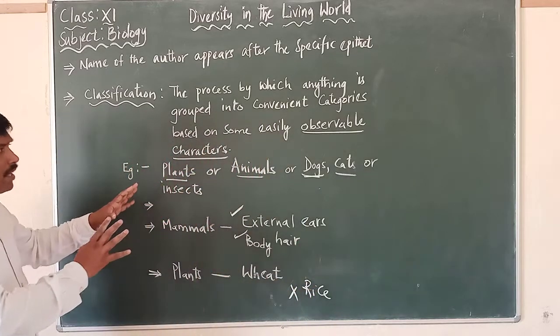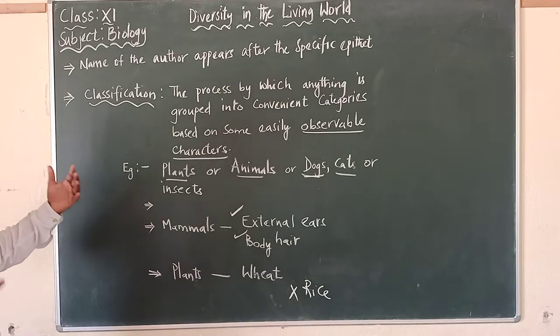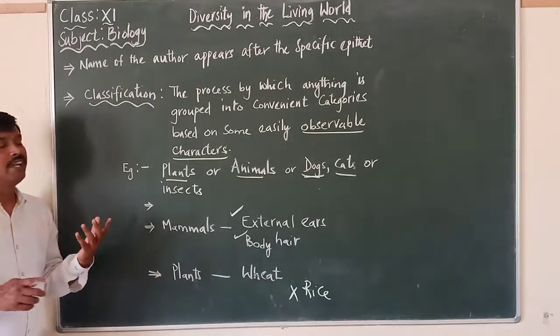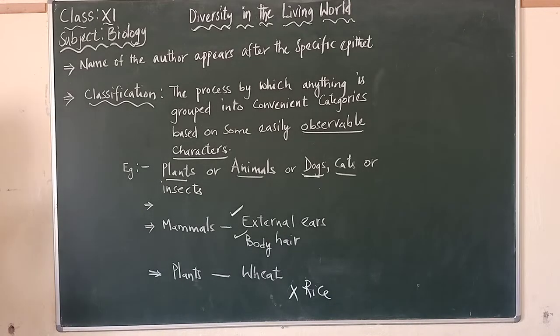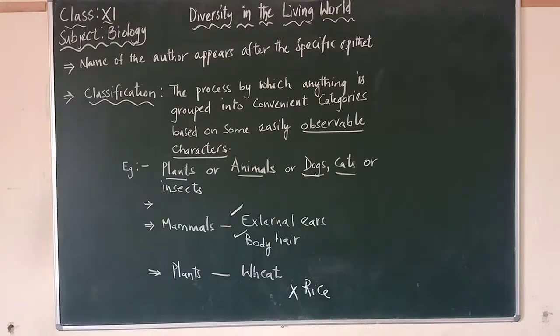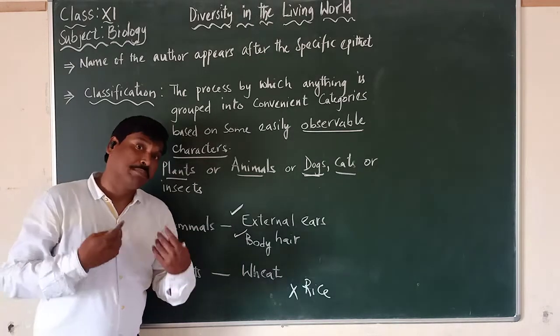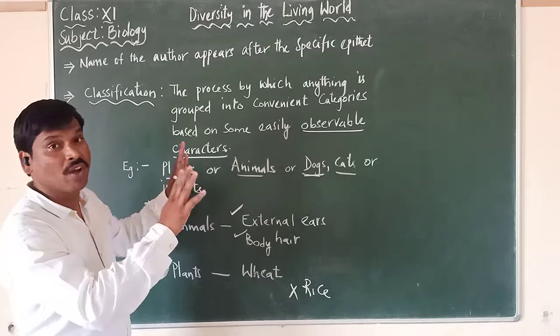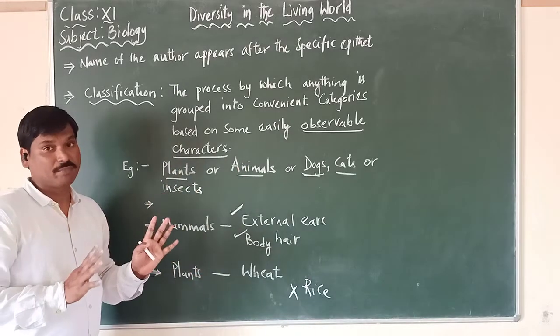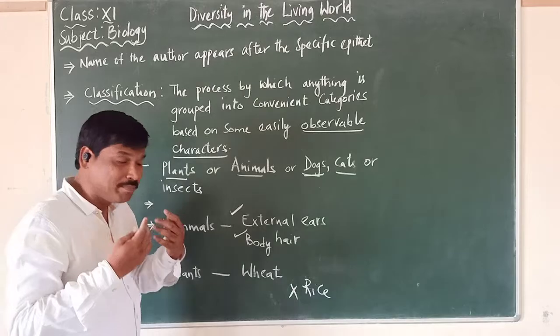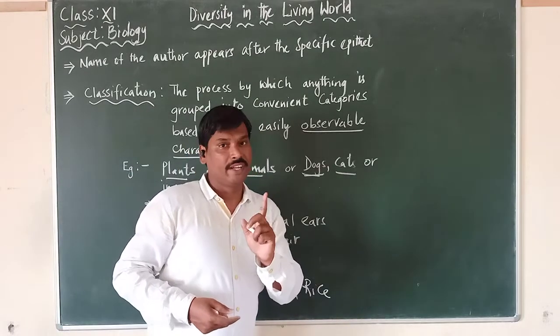So here we have to remember that classification is the process by which anything is grouped into convenient categories based on some easily observable characters. For example, as we said, plants or animals or dogs or cats or insects. Classification has made it easy for us to understand all the different types of organisms, and easy to study them.